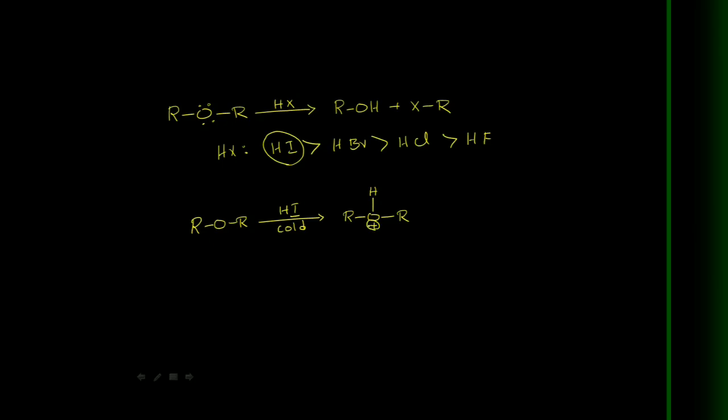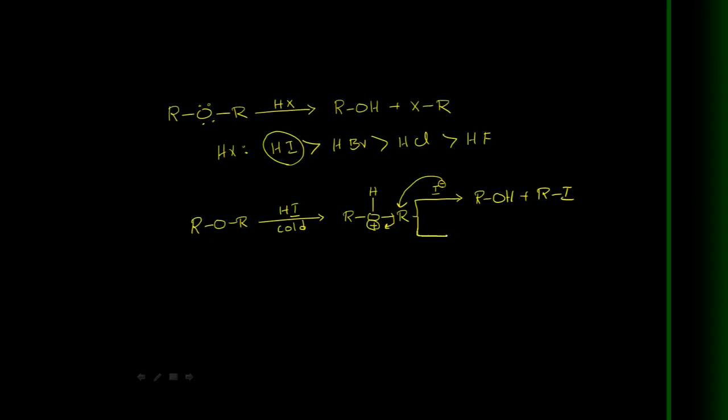From this protonated ether there are two possibilities. I minus may directly attack one alkyl group, and as a result we get the alcohol and alkyl iodide.